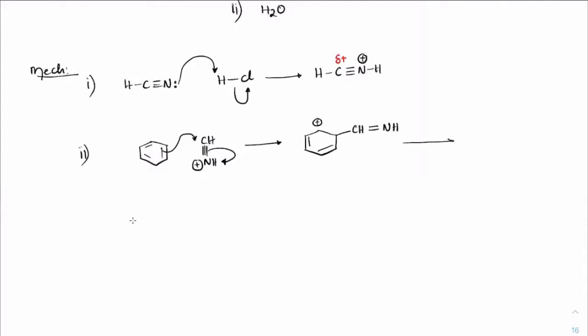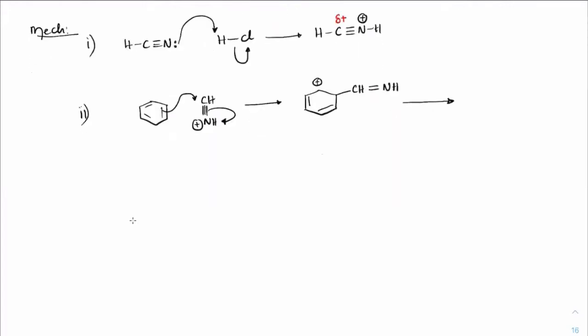Now, once you get this, this is an imine form. Okay. As of now, without mechanism, I want you to remember one thing. Wherever we have a C double bond N, on hydrolysis, this bond will always break. The C double bond N bond will break. Hydrogens will be given here and OH will be coming onto this side. H will get added onto nitrogen. OH will get added onto carbon.